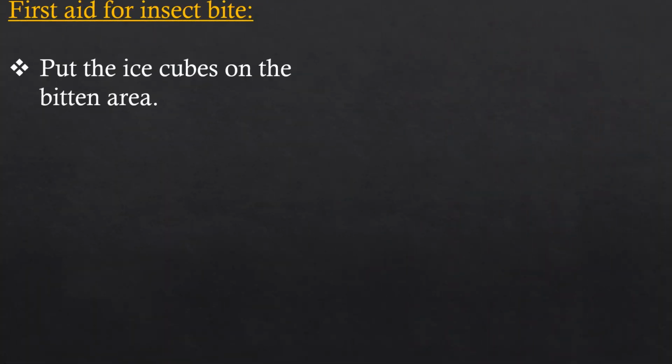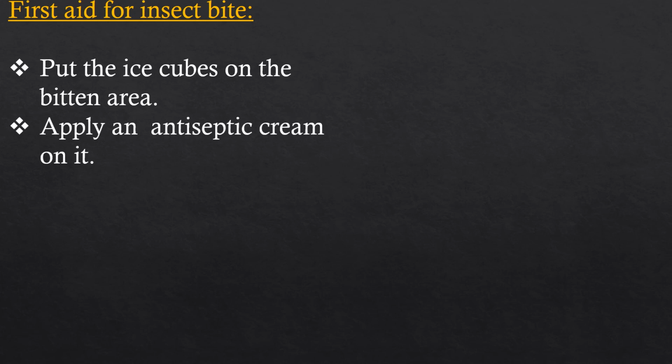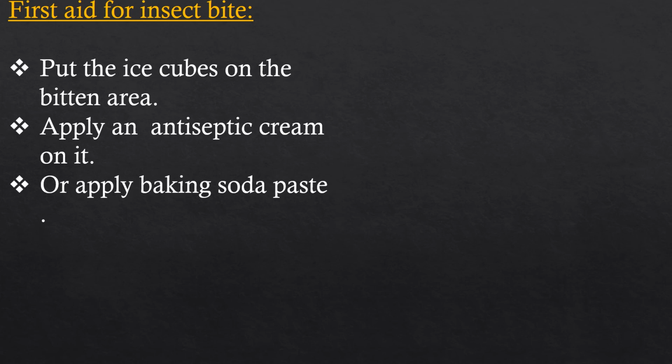After that, put ice cubes on the bitten area to get relief from pain. Next, apply an antiseptic cream on it. If you don't have antiseptic cream, in our kitchen we have baking soda. So, take a pinch of baking soda and make it into a paste.